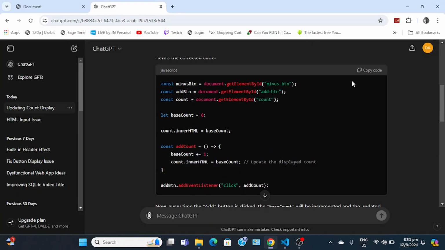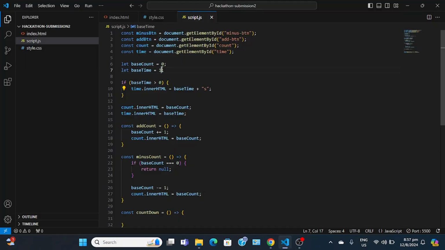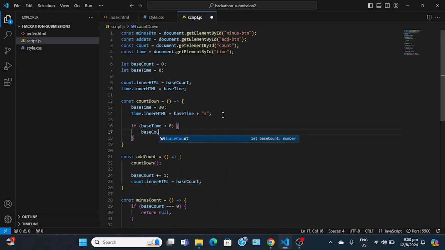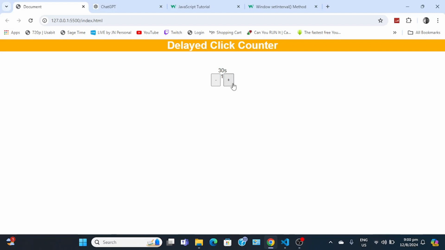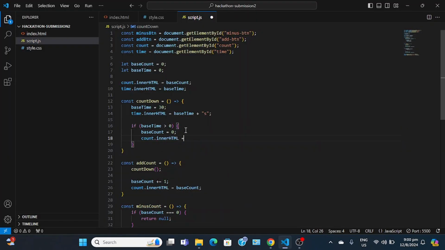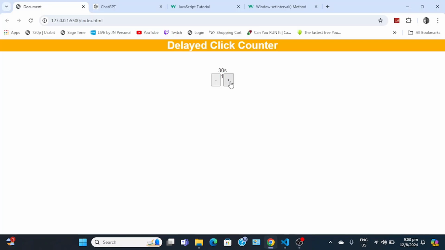Pretty simple, pretty straightforward. I did run into some issues though when it came to the logic of resetting to 0 whenever the timer is still running. That means the base count goes right back to 0. So let's see how that works. Click, causing a problem. count.innerHTML equals base count. So it goes right back to 0. Alright, see how that works. And then for some reason it gives me an error, like you're not clicking anymore. I don't see an error on this side.